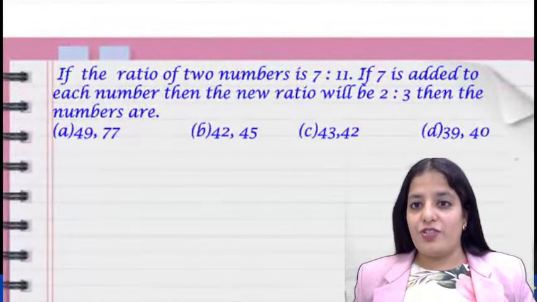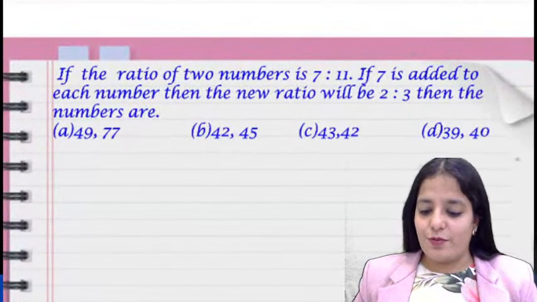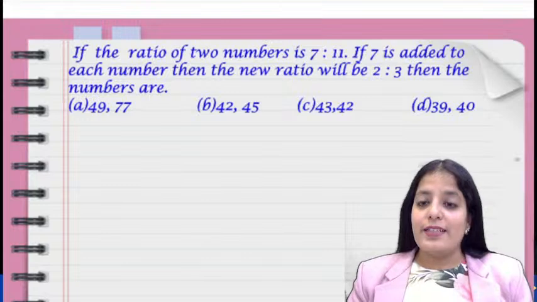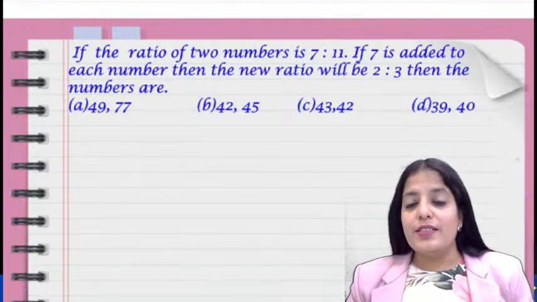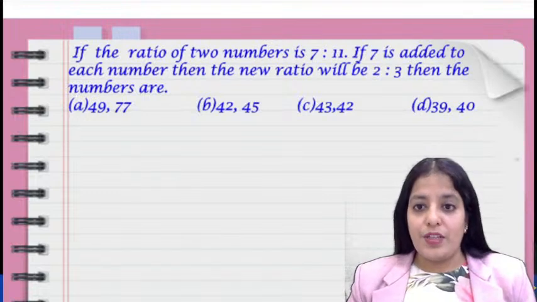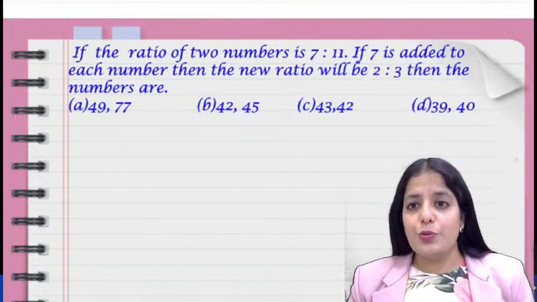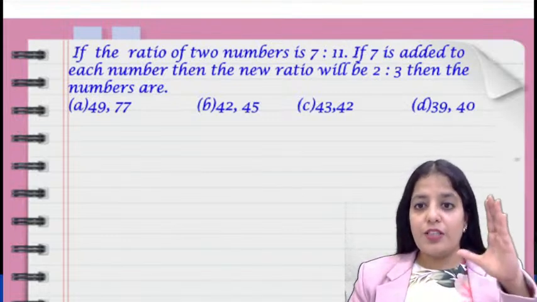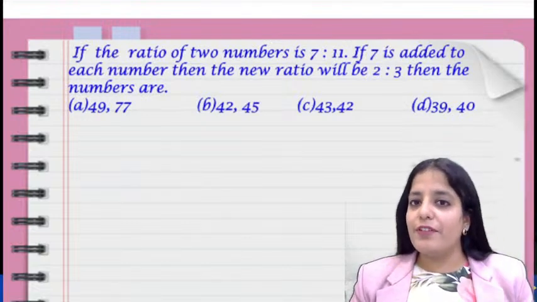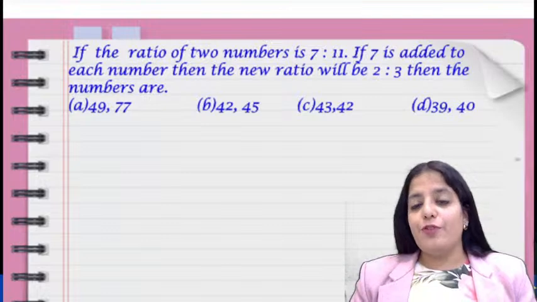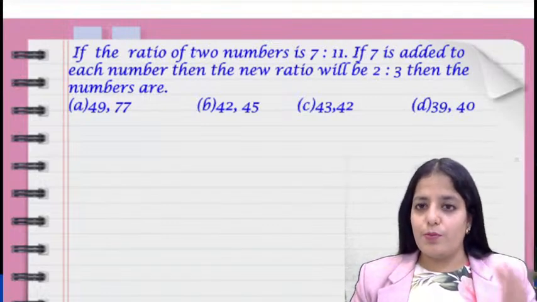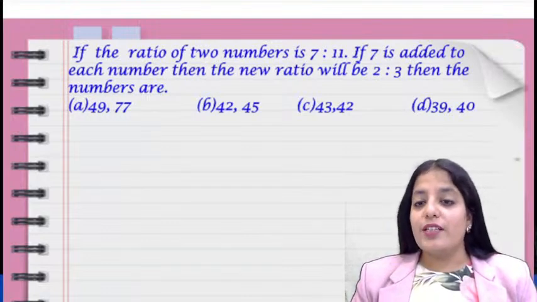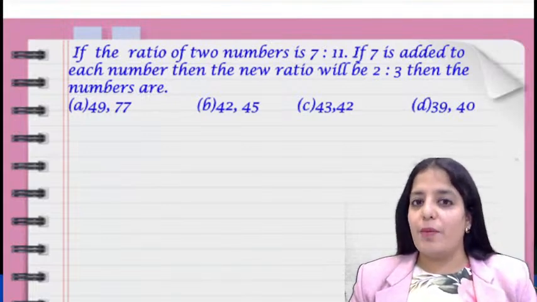So the first question of today's session says, if the ratio of two numbers is 7:11, and if 7 is added to each number, then the new ratio will be 2:3, then the numbers are. So originally the two numbers were in the ratio 7:11. If you add 7 to both numbers, the new ratio will be 2:3. Then what are the original numbers?